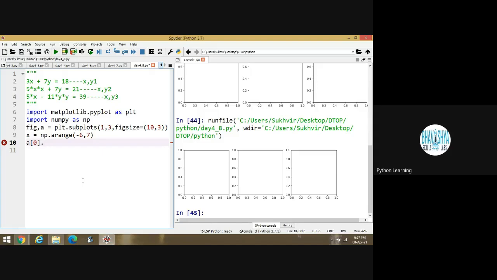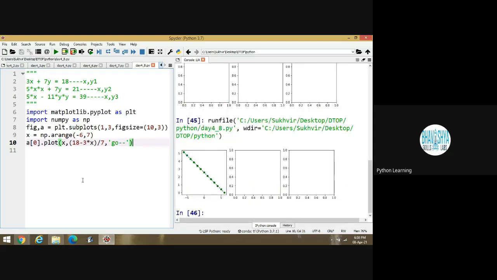Suppose I am writing a0 dot plot, and inside the bracket, x comma, and then the value of y: 18 minus 3 multiply x divided by 7. Is it okay? In place of y, I can write 18 minus 3x divided by 7. Then I can set any color, then execute the program.